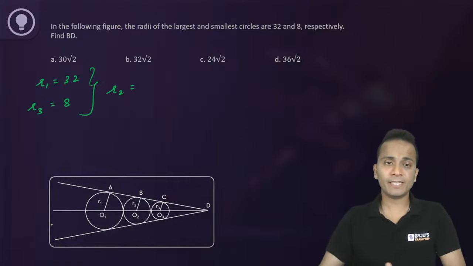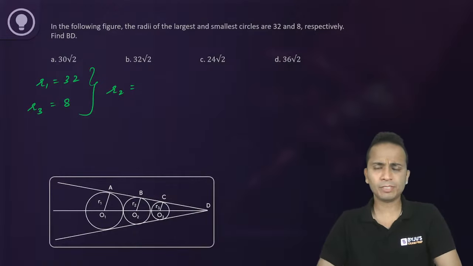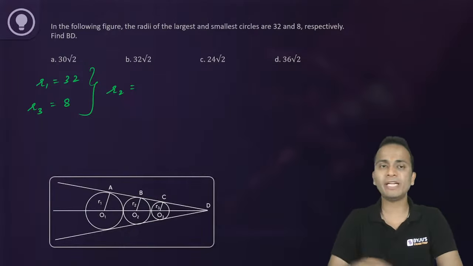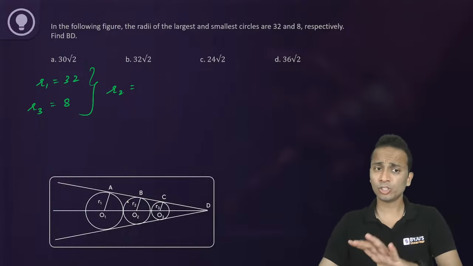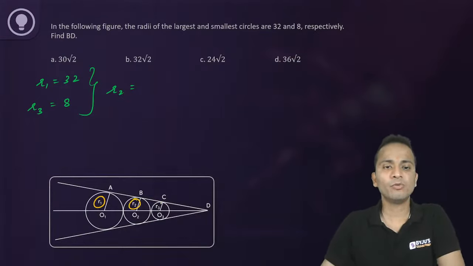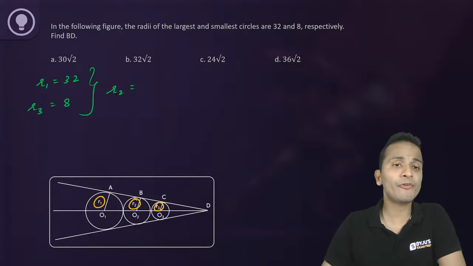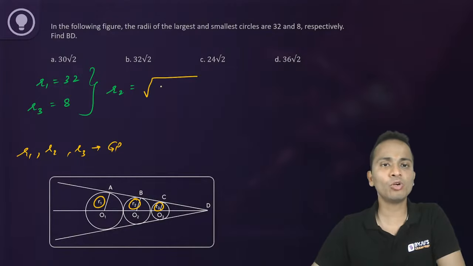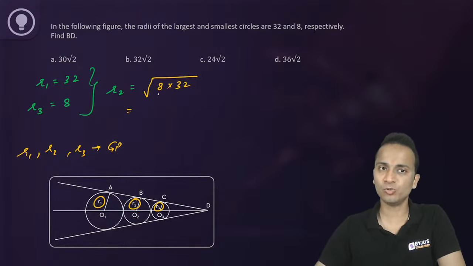How to directly find this? Now, there is a concept. In such a figure, if the circles are touching each other and the common tangents are drawn, like this, then these circles will have their radii in geometric progression. So R1, R2 and R3 will be in GP. So you can say that the value of R2 will be equal to under root of 8 multiplied by 32. And yes, that is equal to 16.